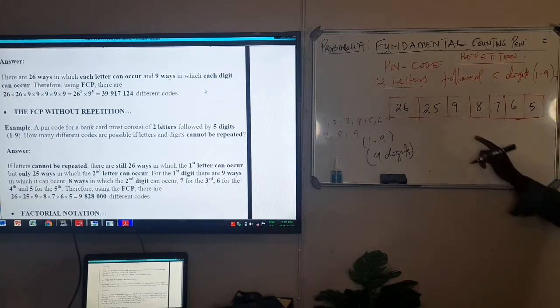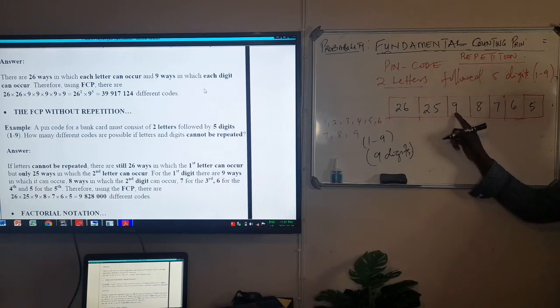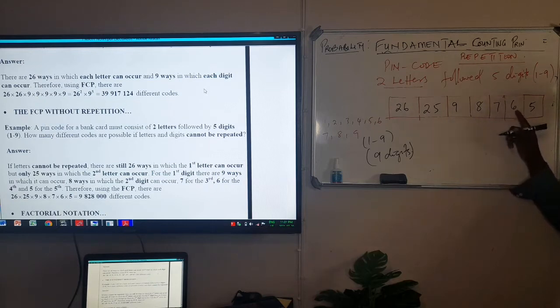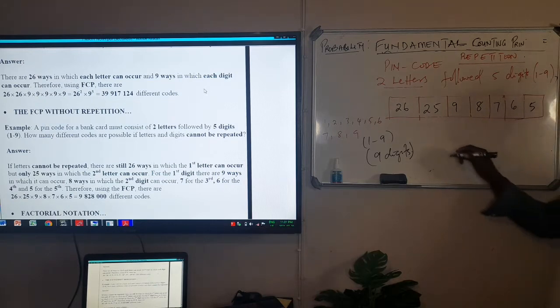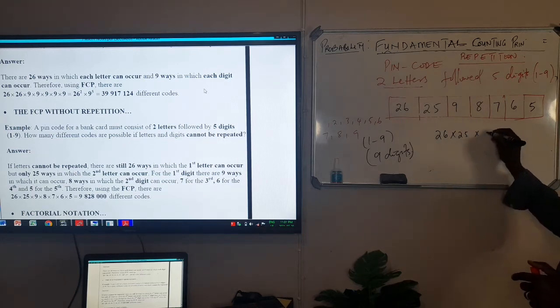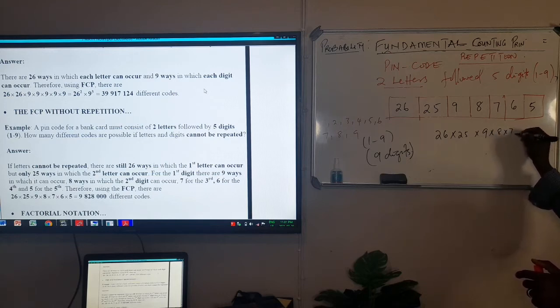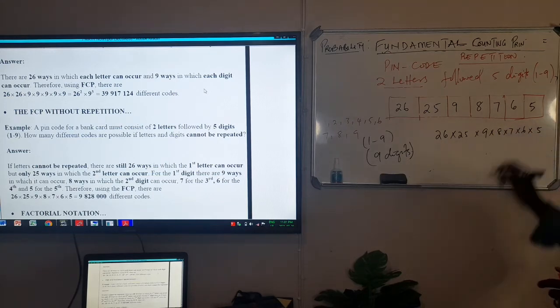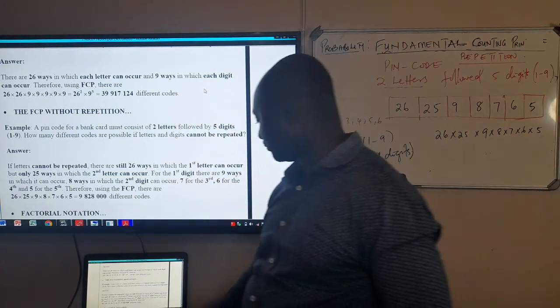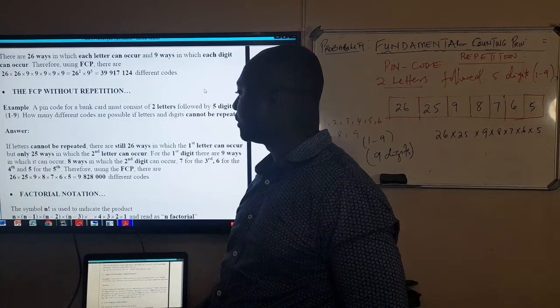5 digits. So if no repetition is allowed, the total number of digits is 9. When I choose 1, it leaves 8. When I choose 1, it leaves 7. When I choose 1, it leaves 6. When I choose 1, it leaves 5. So here my answer is going to be 26 times 25 times 9 times 8 times 7 times 6 times 5. This is what you are going to get here, and that is what they have done for you on the screen.